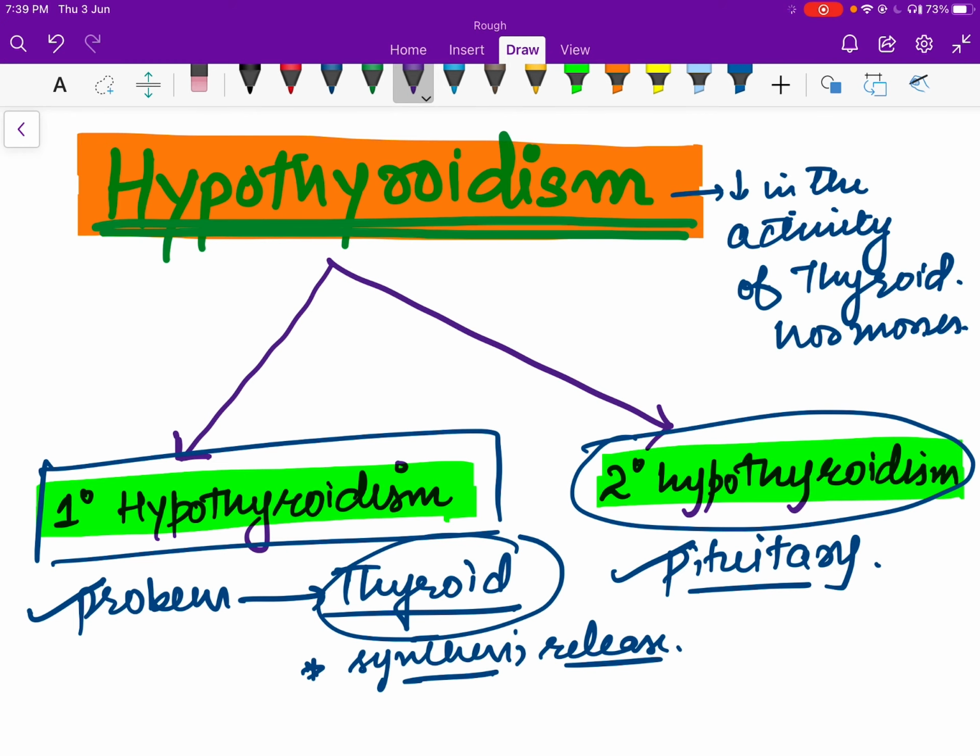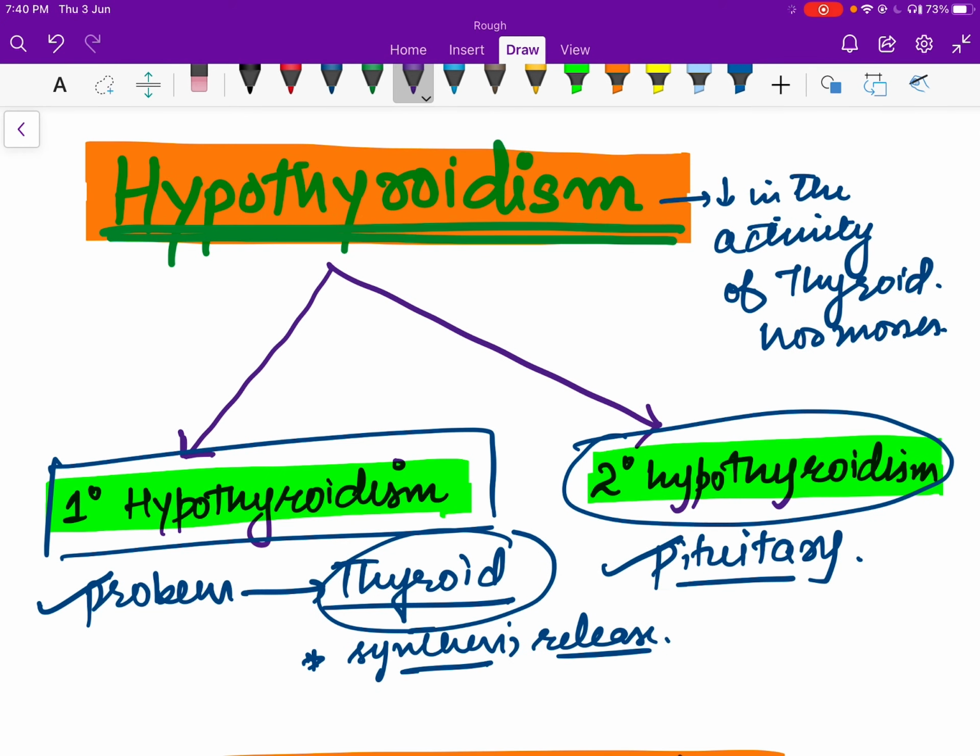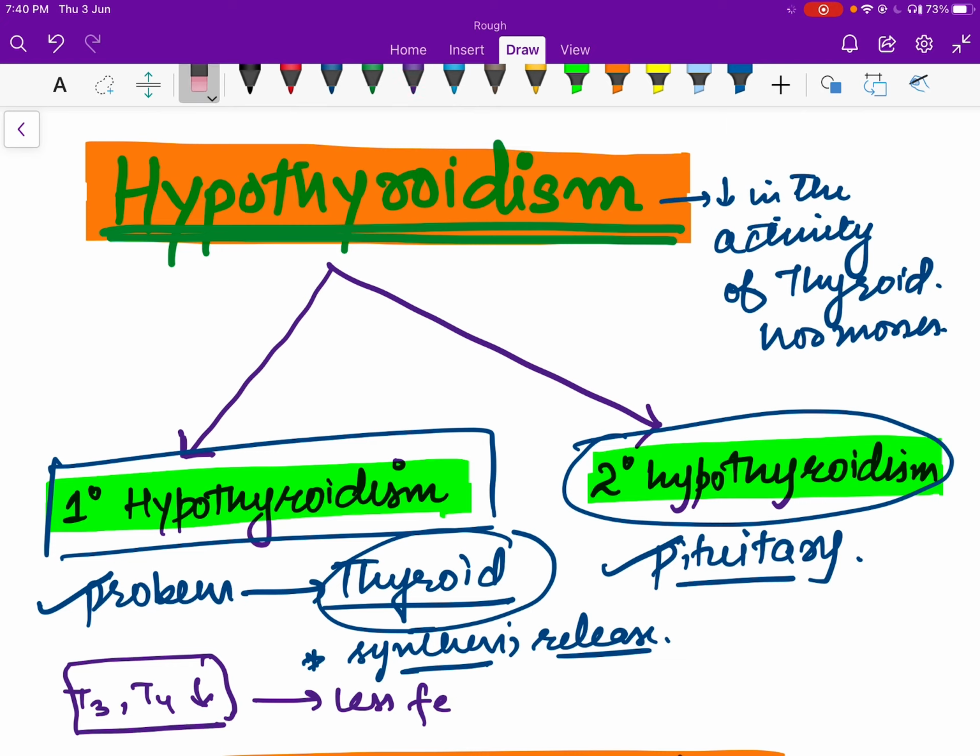See, in primary hypothyroidism, the thyroid gland is not able to synthesize thyroid hormones. That means T3 and T4 levels will be decreased. So when there are decreased T3 and T4 levels, there is less feedback inhibition to the pituitary. So with less feedback inhibition, TSH is going to increase, because less T3 and T4 cause less inhibition of the pituitary.